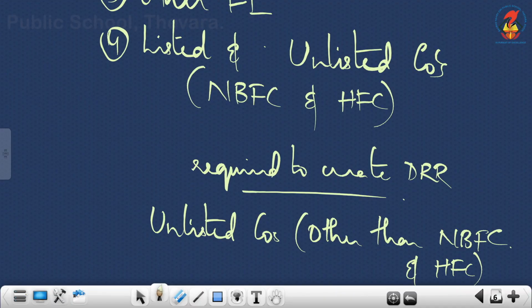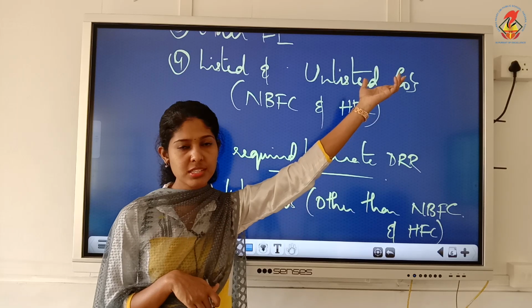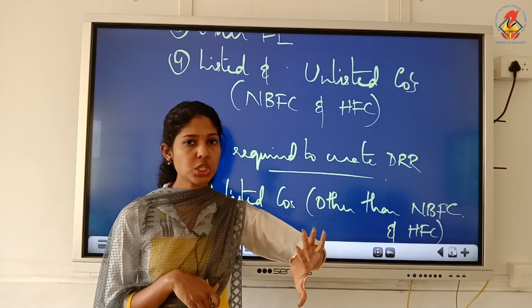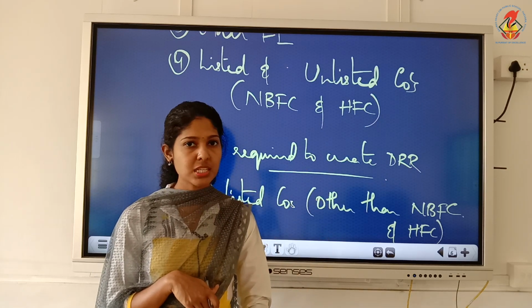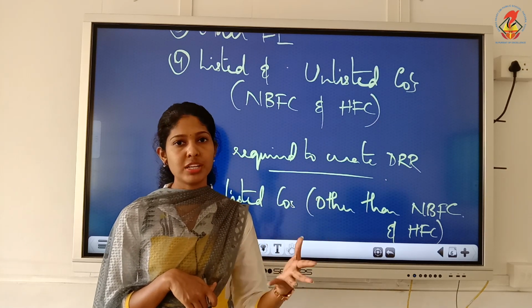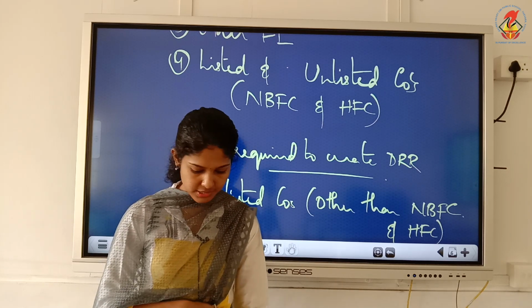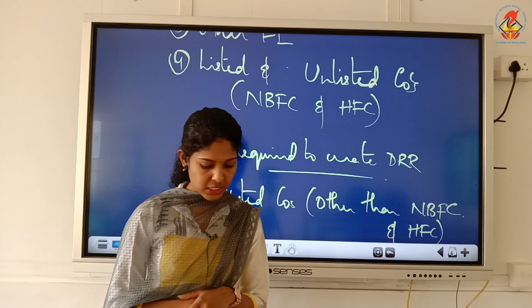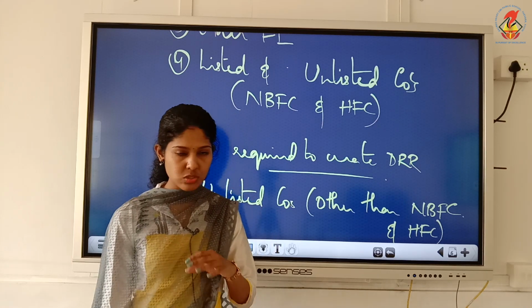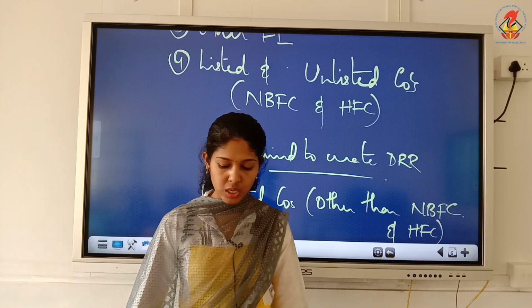Now these unlisted companies other than NBFCs, how much will they transfer to DRR? The same rules that we discussed. If nothing is mentioned, you transfer 10% of face value, or if it is completely out of profit, you transfer 100%. Okay, rules are same. Next heading you write. So DRR is over. The problems will work out.